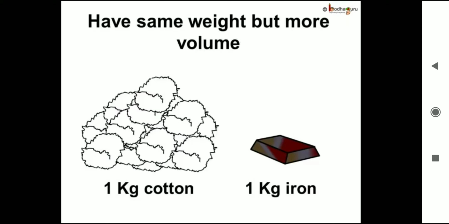Normally, when we increase the volume, the weight of the substance also increases. But volume of two different substances can be different. Like if we take a piece of iron that weighs 1 kilogram and a bunch of cotton that weighs 1 kilogram, we will find that their volume are different. Cotton occupies more space than iron. The amount of matter in a body is called its mass.